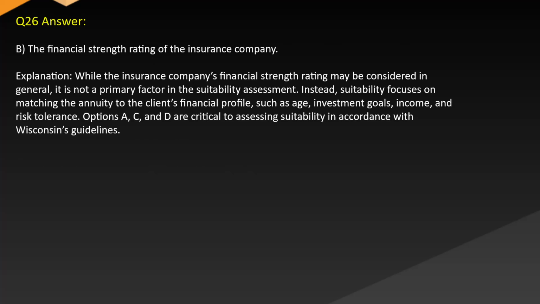Answer: B. The financial strength rating of the insurance company. Explanation: while the insurance company's financial strength rating may be considered in general, it is not a primary factor in the suitability assessment. Instead, suitability focuses on matching the annuity to the client's financial profile, such as age, investment goals, income, and risk tolerance. Options A, C, and D are critical to assessing suitability in accordance with Wisconsin's guidelines.